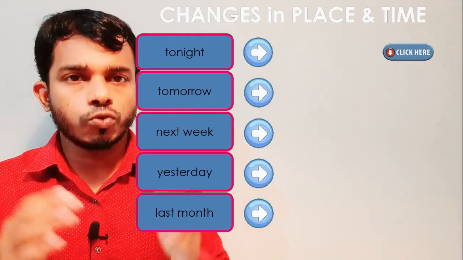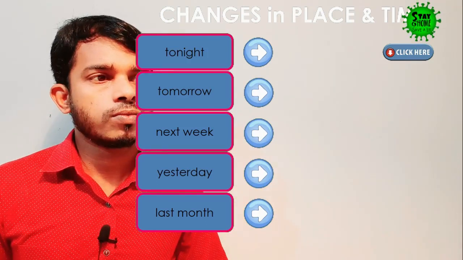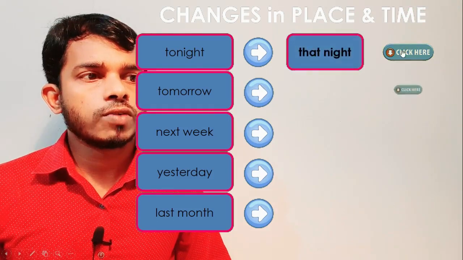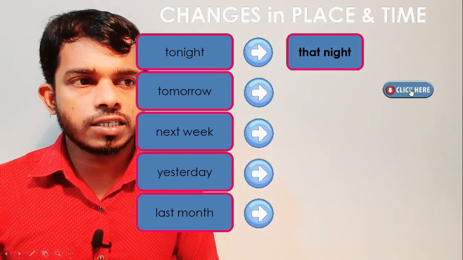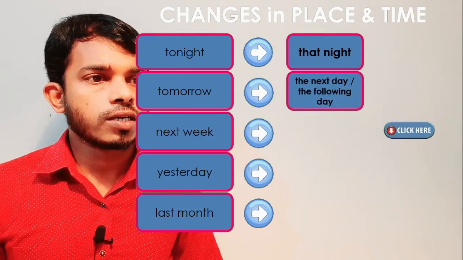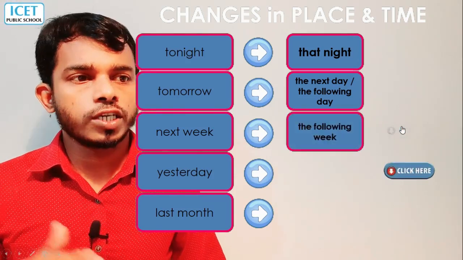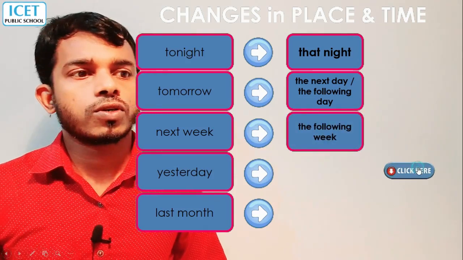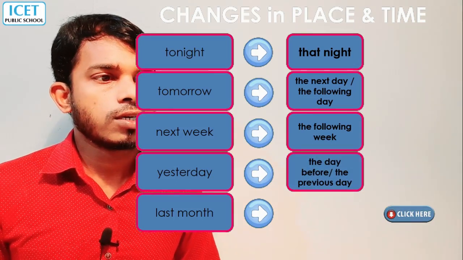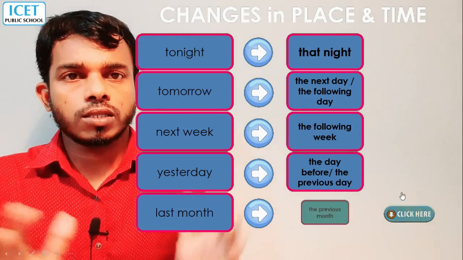"Tonight" will change into "that night". "Tomorrow" will change into "the next day" or "the following day", and "next week" will change into "the following week". "Yesterday" will change into "the day before" or "the previous day", and "last month" you can say "the previous month". These are the changes.